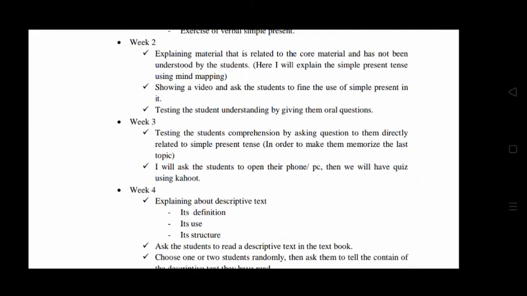And then in week 3, I will test the students' comprehension by asking them questions directly related to simple present tense, in order to make them memorize the last topic. And then I will ask the students to open their phone or PC. Then we will have a quiz using Kahoot. Maybe the quiz will be fill in the blank or multiple choice and something like that.